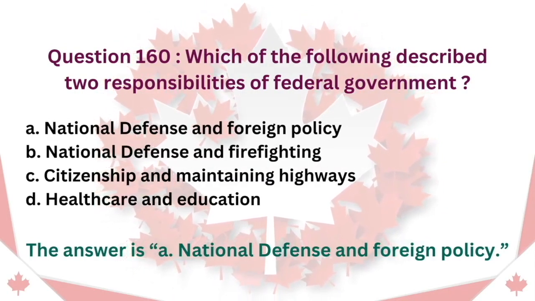Question 160. Which of the following describe two responsibilities of the federal government? A. National defense and foreign policy. B. National defense and firefighting. C. Citizenship and maintaining highways. D. Healthcare and education. The answer is A. National defense and foreign policy.